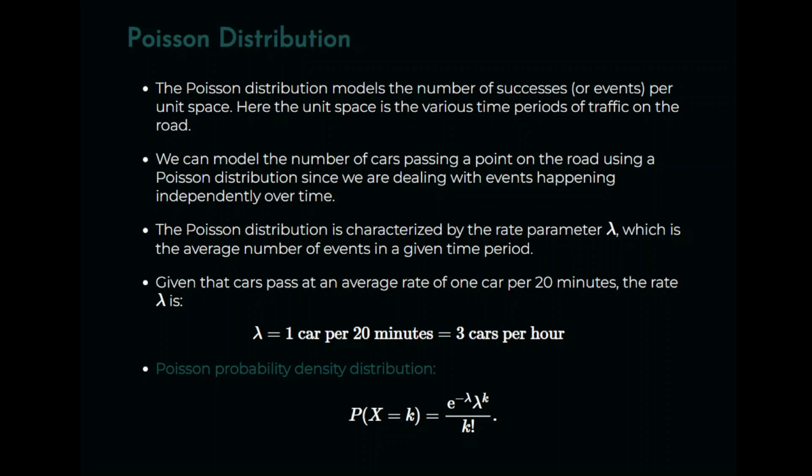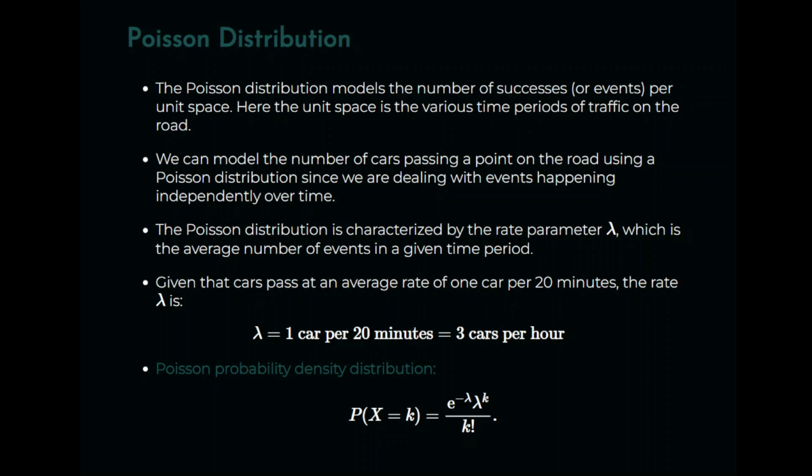Now, just recall that you're not explicitly told that this is a Poisson distribution, so you have to just sort of rationalize it yourself, and in fact provide some sort of a justification for it. Here, the Poisson distribution models the number of successes or events per unit space, and here the unit space is the various time periods of traffic on the road. So it's the half-hour period or the 1 hour period on this stretch of road, and how many cars pass a certain point in time. That is the number of successes. So we have the number of successes per unit space, so that essentially leads us to the Poisson distribution.